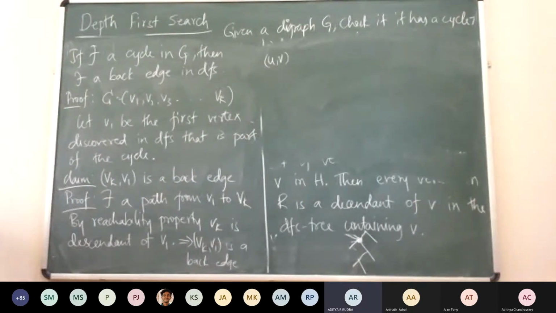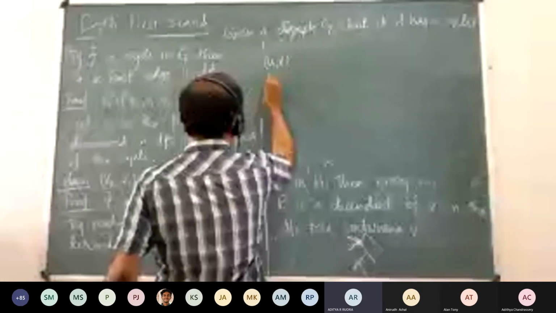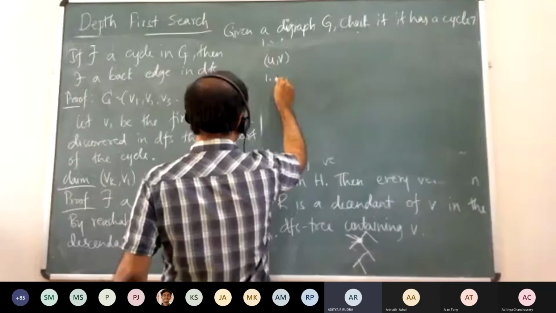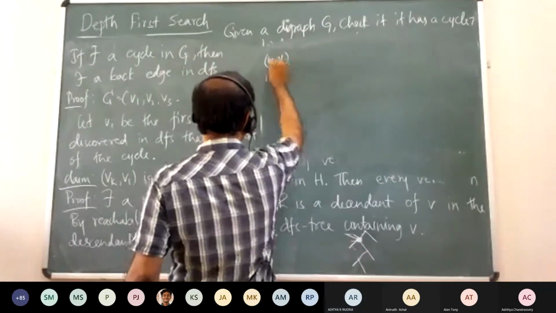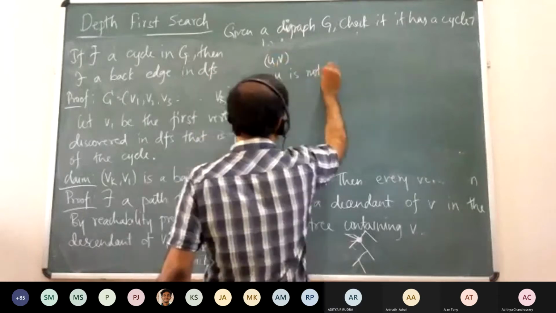So the first case: if V has not been discovered, that means the discovery time is not there yet, so it has to be a tree edge. Okay, so if V is not discovered, right?